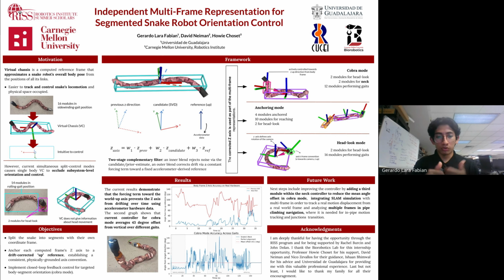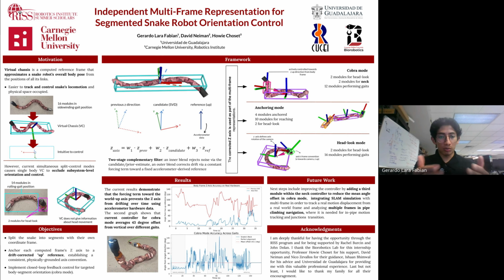This plot shows the snake moving between different gaits, which are lateral undulation, rolling, turning plates, etc. We can see that the average offset is around 43 degrees. That means that most of the time the module is at a 43 degree offset from the real up. It is all the time trying to look up, but sometimes it cannot achieve 0 degrees or close to 0, so it tends to be 43 depending on the gait that is going on. So that's the results I got for now.